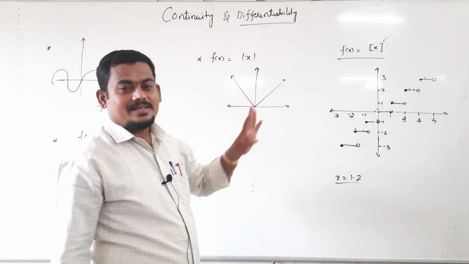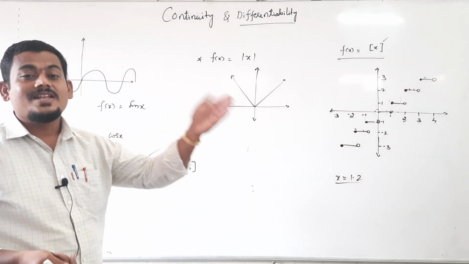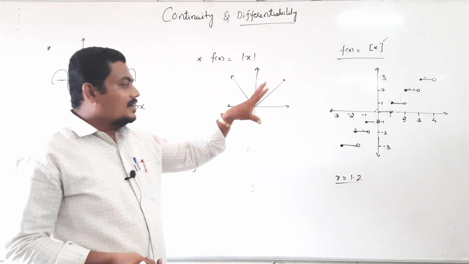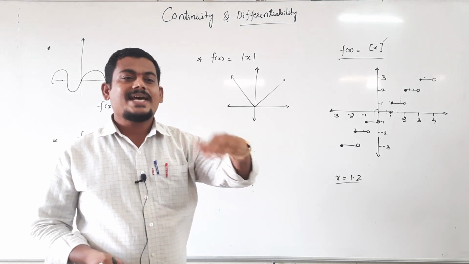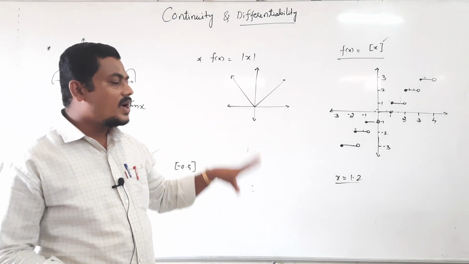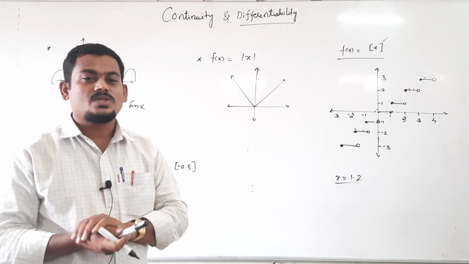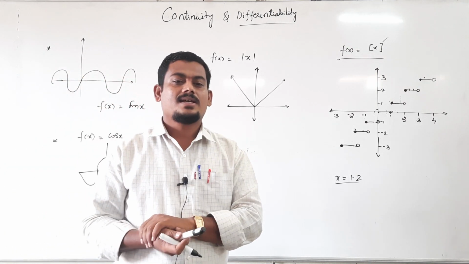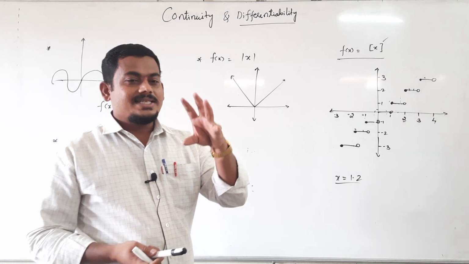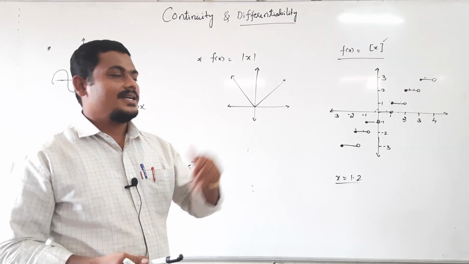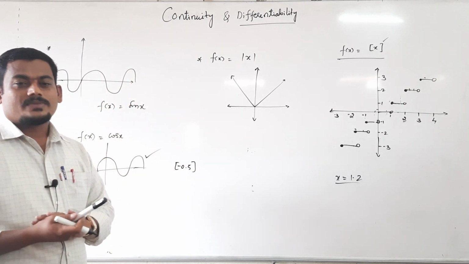This is graphically: the graphical meaning of continuous and discontinuous. If there is a gap or a hole, then it is not continuous. If there is no gap throughout the entire curve, then we can say that it is continuous. Is there a gap? Then it is discontinuous.